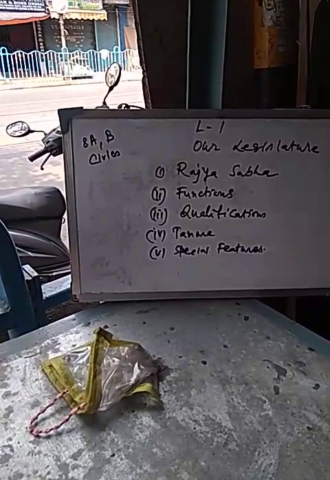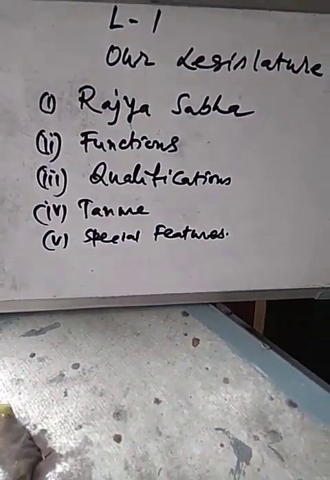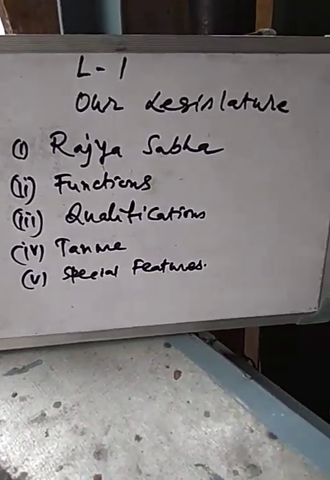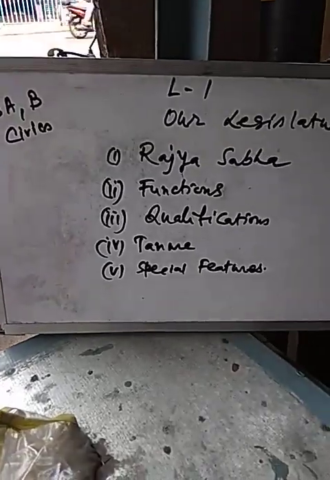Today's class, as mentioned on the board, please look at the points: Rajya Sabha functions, qualifications, tenure and special features. The topic name is our legislature, lesson number 1. This is Rajya Sabha. What is Rajya Sabha? Rajya Sabha is a permanent house of the parliament.